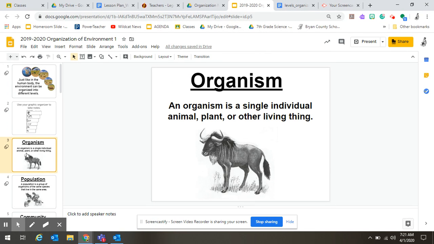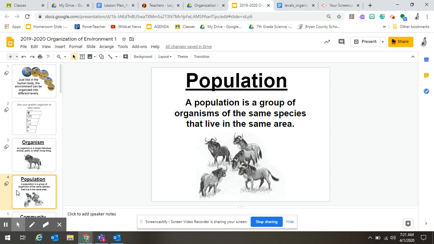All right, so let me just go over a couple things. So, the organism is a single individual animal, plant, or other living thing. So, in this case, we have a water buffalo. Okay, this is just one, so it's an organism. If we were talking about humans, we would say, I am an organism. That flower is an organism.